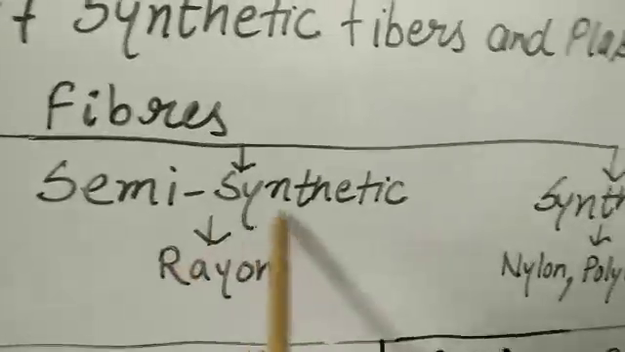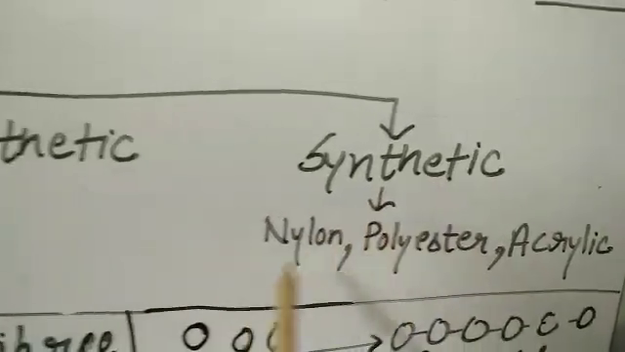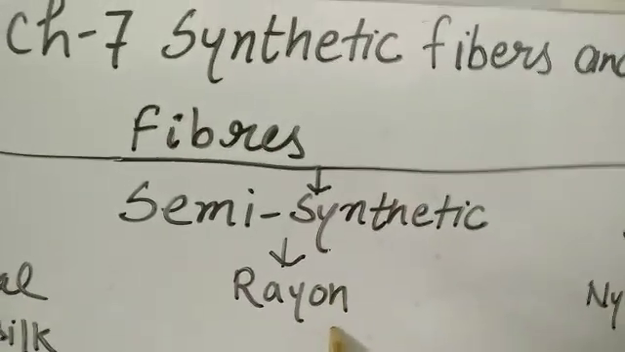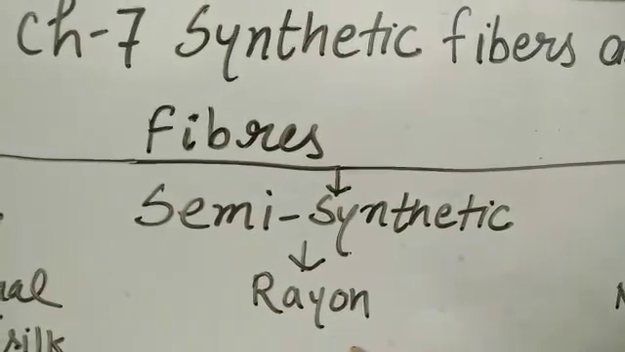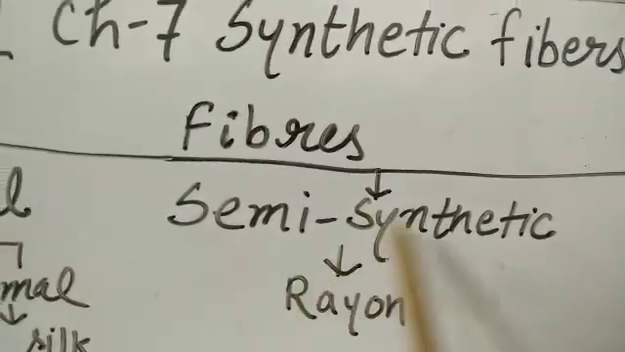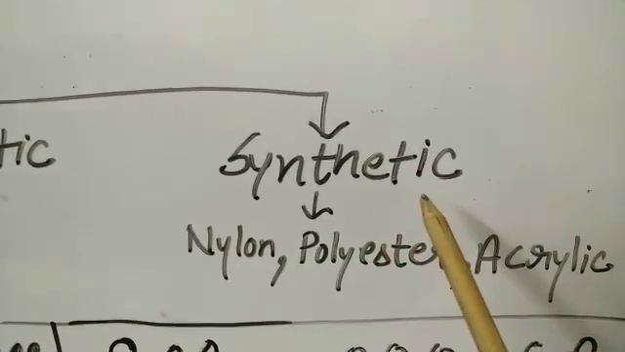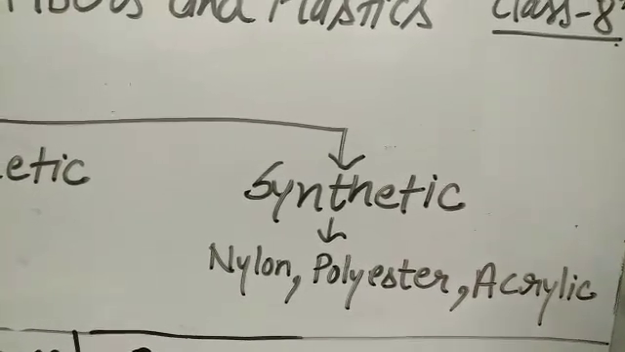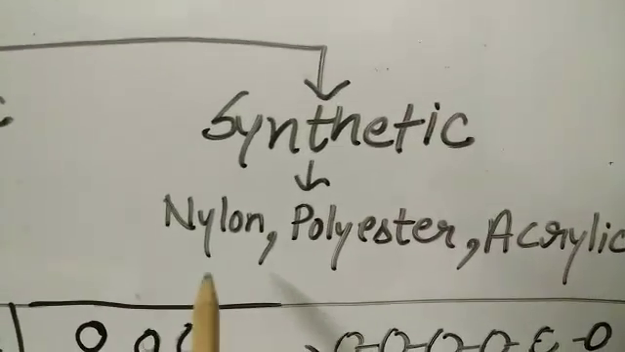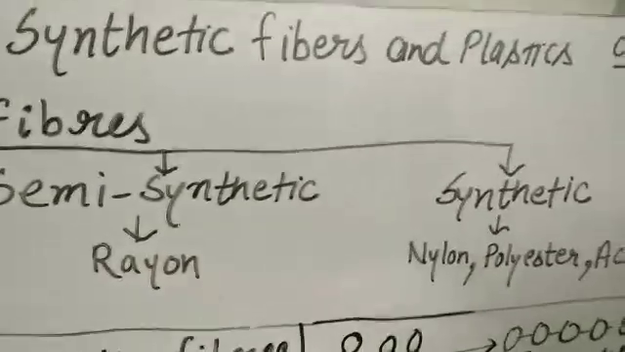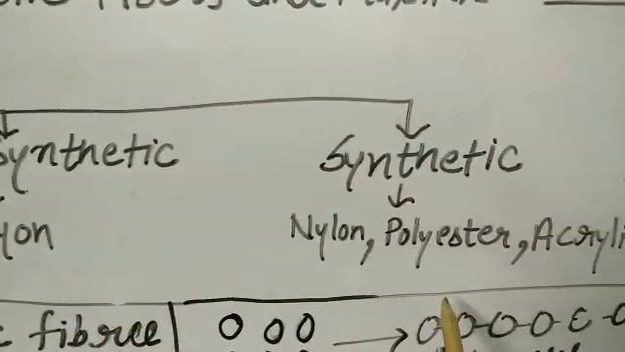We have semi-synthetic and purely synthetic fibers. In semi-synthetic we have rayon, because rayon is prepared from cellulose. Cellulose is obtained from plants, but it is prepared in industries by chemical processes, so we categorize rayon as semi-synthetic. Pure synthetic fibers are those obtained purely chemically. Examples are nylon, polyester and acrylic. Clear, everybody? We will study all four: rayon, nylon, polyester and acrylic.